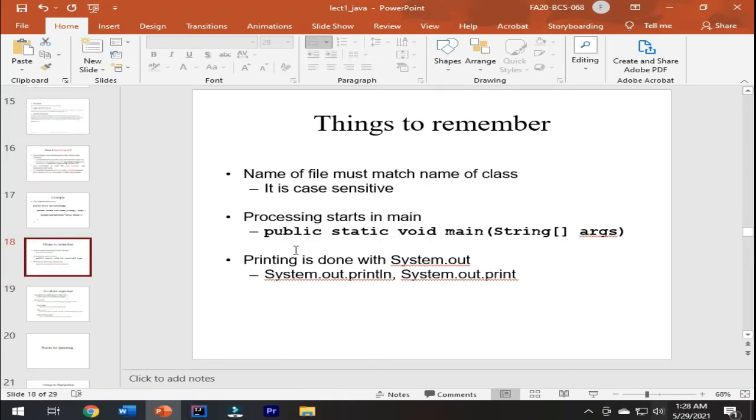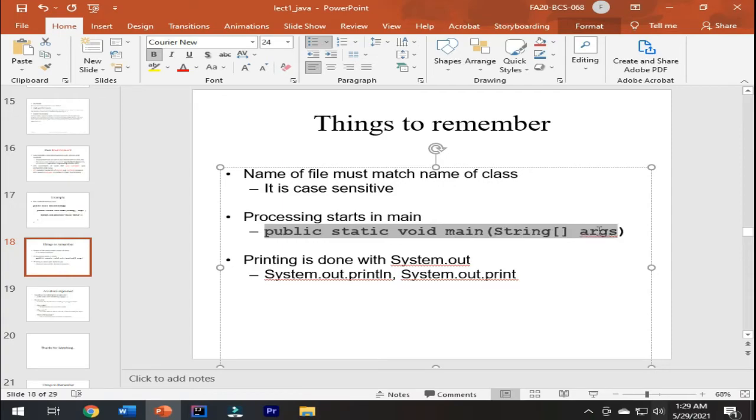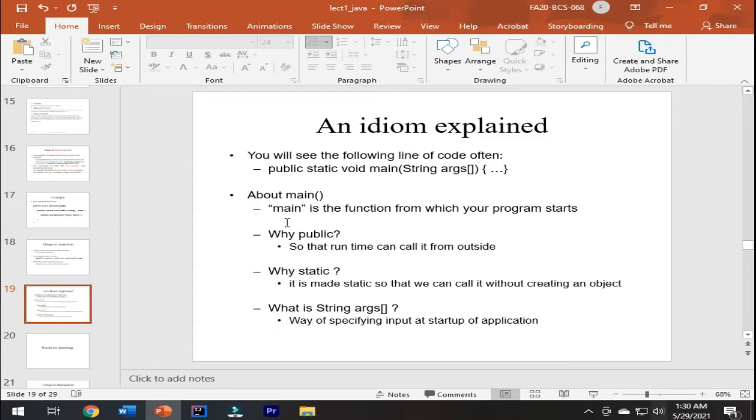Printing is done with System.out.println or System.out.print. You will see the following line of code often, like public static void main. This means that here the processing of your program is going to happen.